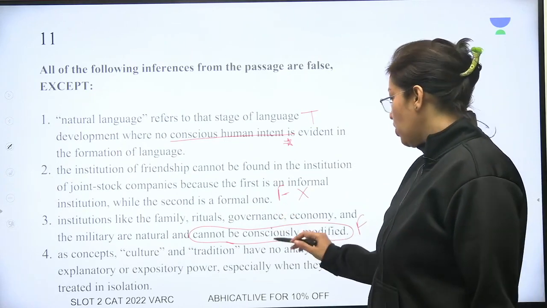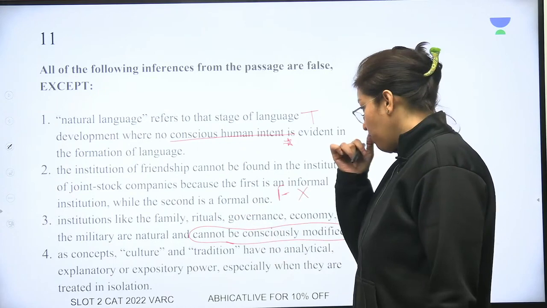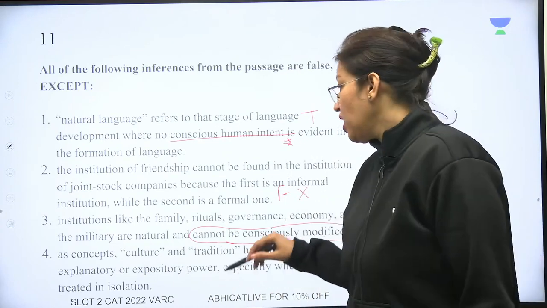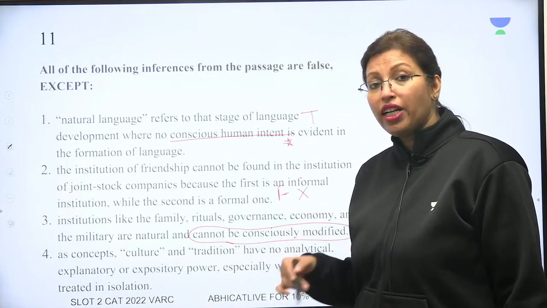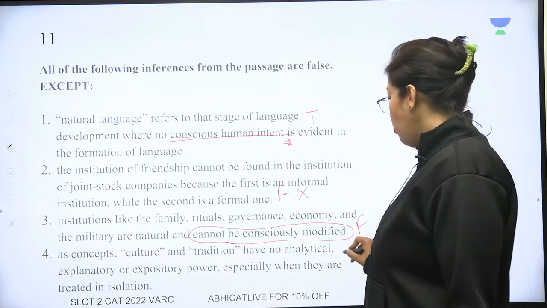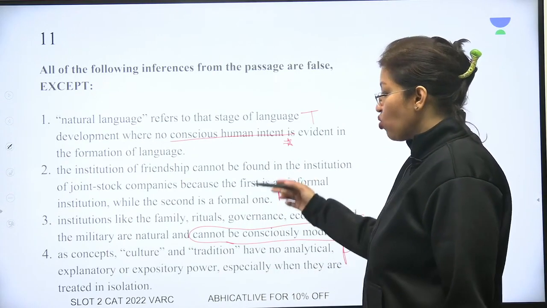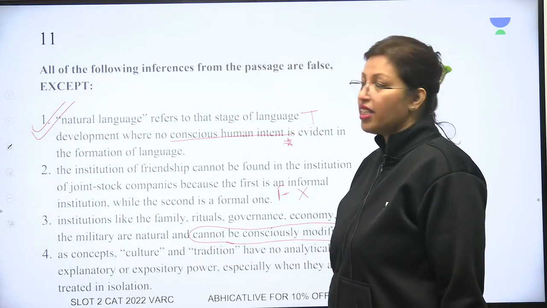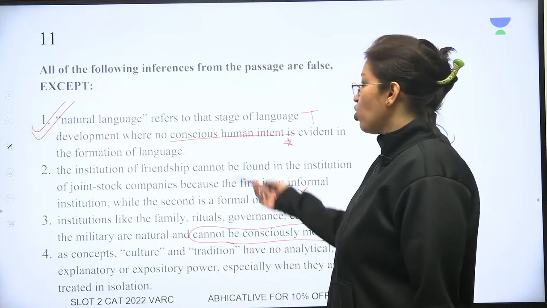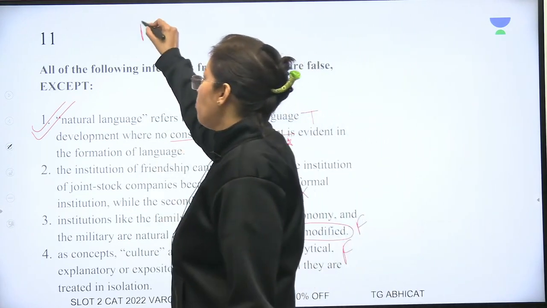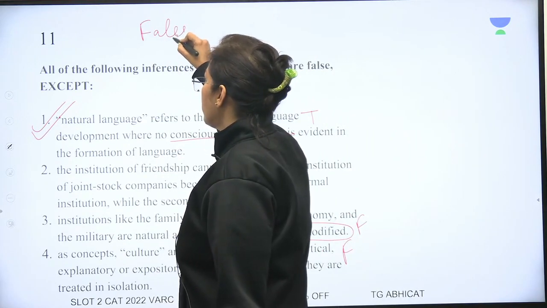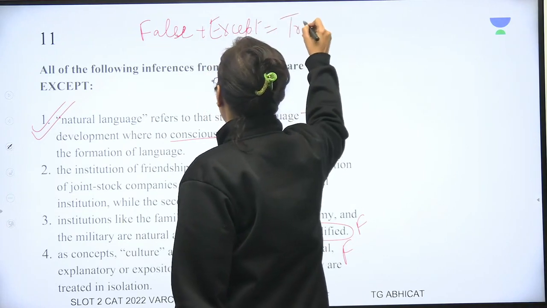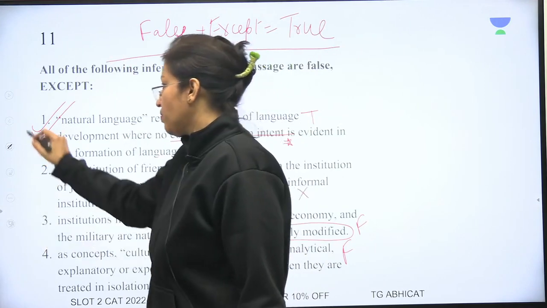As concepts, culture and tradition have no analytical, explanatory or expository power. Again, you go back to the passage and this is also mentioned very clearly in the passage. Culture and tradition are used for explanatory and expository processes, and therefore again this is false. So because 2, 3, 4 are all false, the correct answer is going to be 1. Please understand that. False except means true. So this one was clearly true. Remember, false plus except is equal to true. So this is your correct answer.